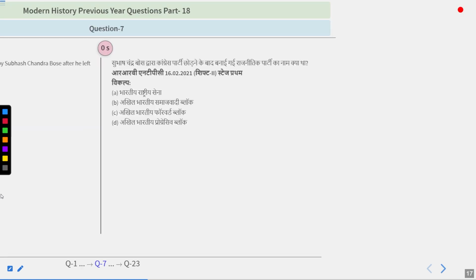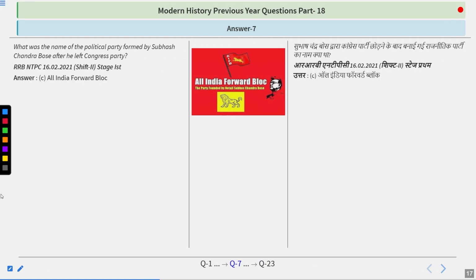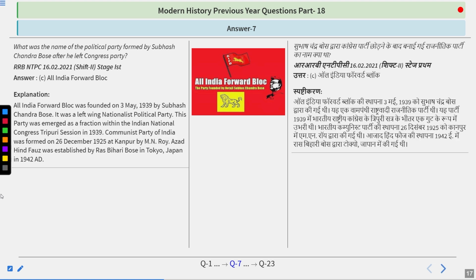And it is very simple. Answer is All India Forward Bloc. All India Forward Bloc was founded on 3rd May 1939 by Subhash Chandra Bose. It was a left-wing nationalist political party. The party emerged as a faction within the Indian National Congress at the Tripuri session in 1939, when Subhash Chandra Bose had to resign from the presidentship.